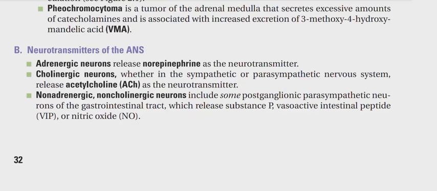It includes some postganglionic parasympathetic neurons of the gastrointestinal tract, which release substance P, vasoactive intestinal peptide (VIP), or nitric oxide.